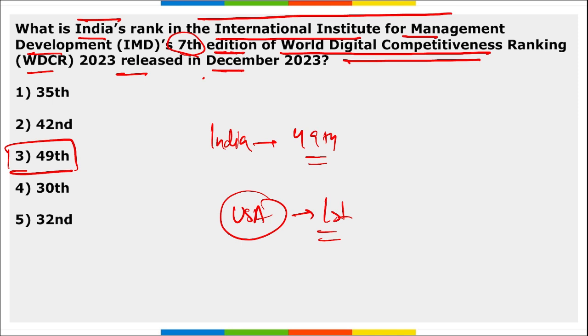Correct? And in all three categories, that are knowledge, technology and future readiness. Whereas remember, Switzerland retained their top position in the knowledge factor and maintained their overall position as the 5th best performing country in the ranking, and on top was the USA. This data was among 49 out of how many countries? Out of 64 countries.